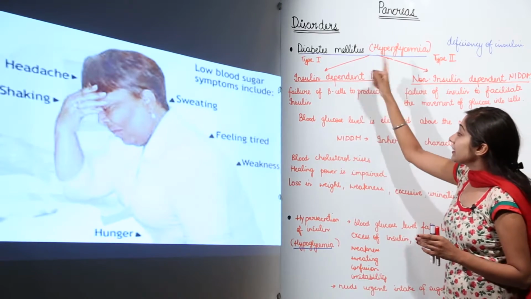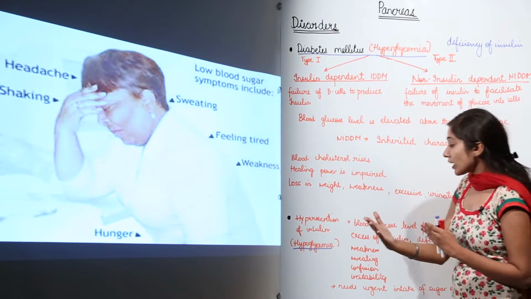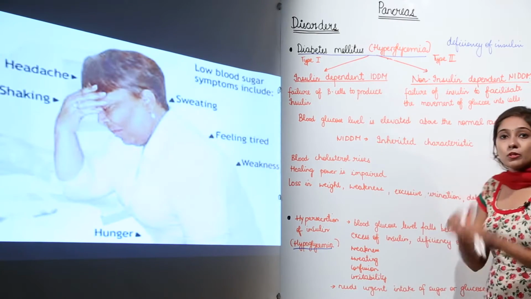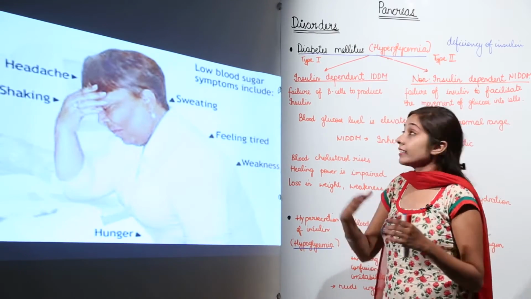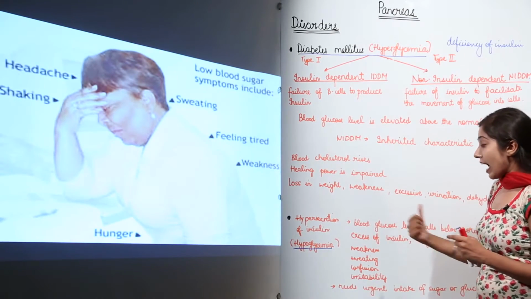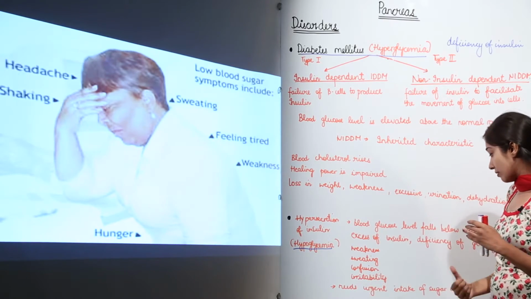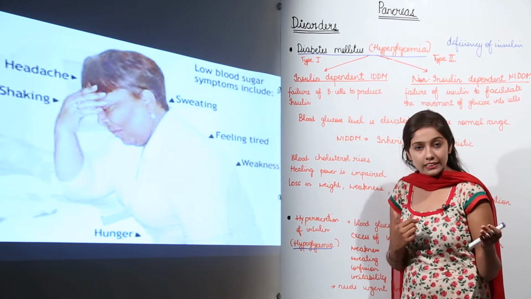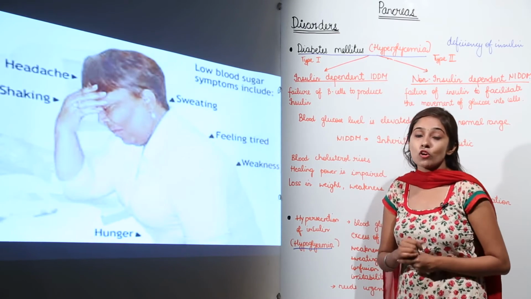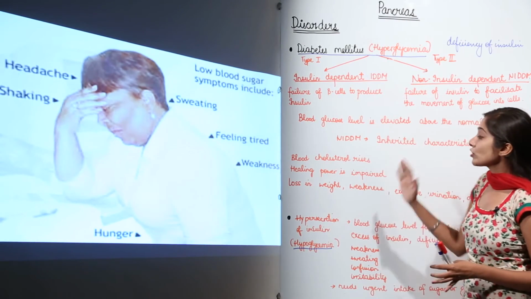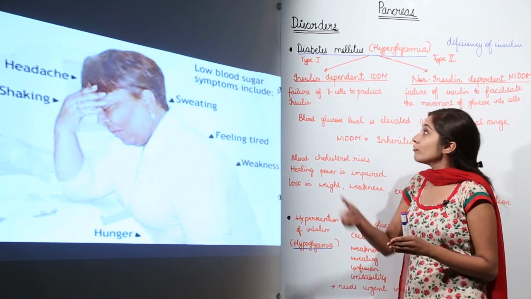So in case of diabetes mellitus, blood glucose level is more than required. But in case of hypoglycemia, the blood glucose level falls below the normal. In diabetes mellitus, we need insulin in our body, because it is caused by the deficiency of insulin. In hypoglycemia, we need sugar, some sweet diet, we can have glucose or sugar candies, because it is caused by the excess secretion of the insulin hormone. So these two disorders should not be confused. Just go through the notes and be very clear with both the disorders.